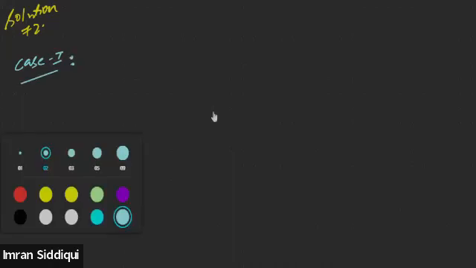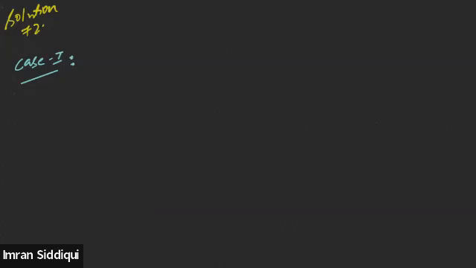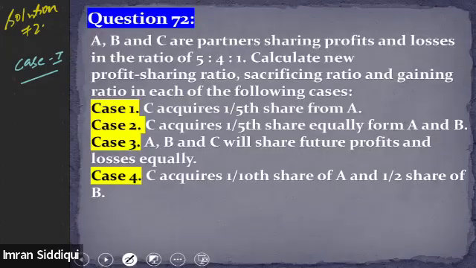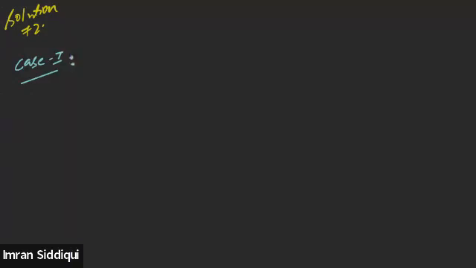First of all, what is the existing ratio of the partners? 5:4:1 is the existing profit sharing ratio.